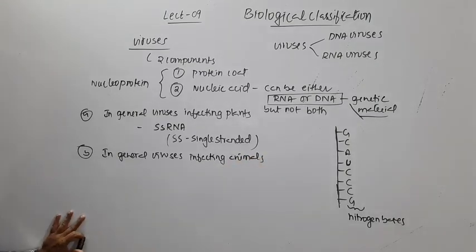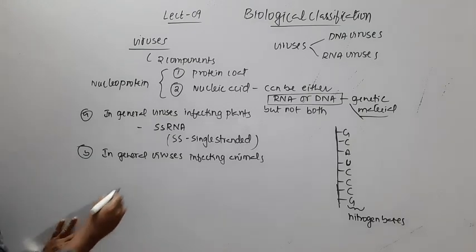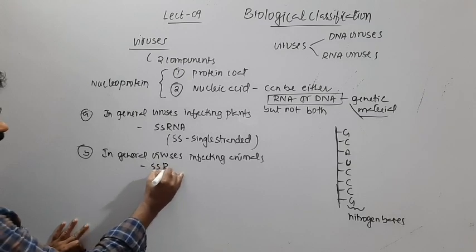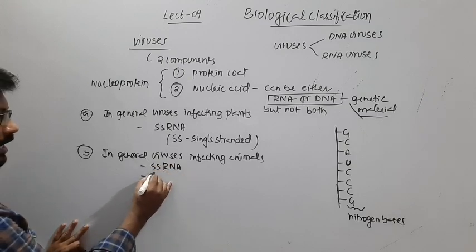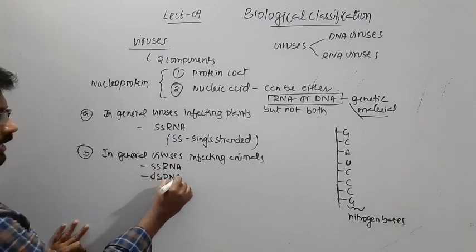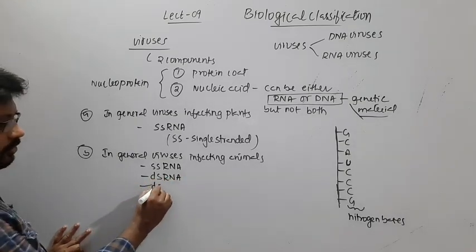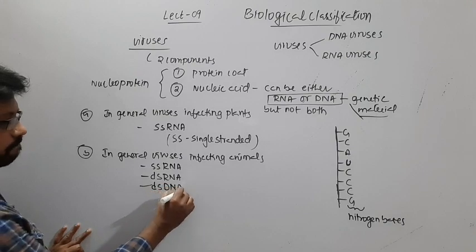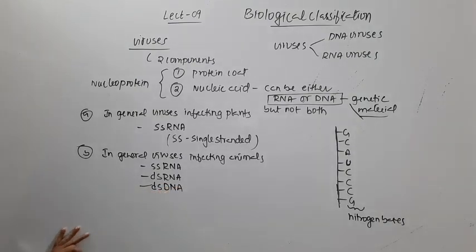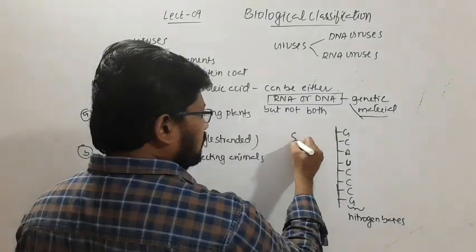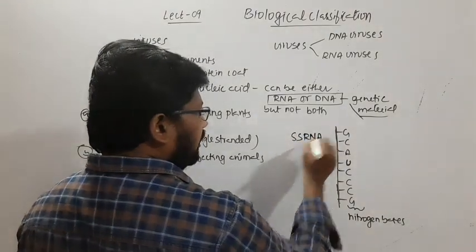In this case, all those viruses that infect and cause diseases in animals may have single-stranded RNA, or double-stranded RNA, or double-stranded DNA. What I have shown here is a single-stranded RNA.